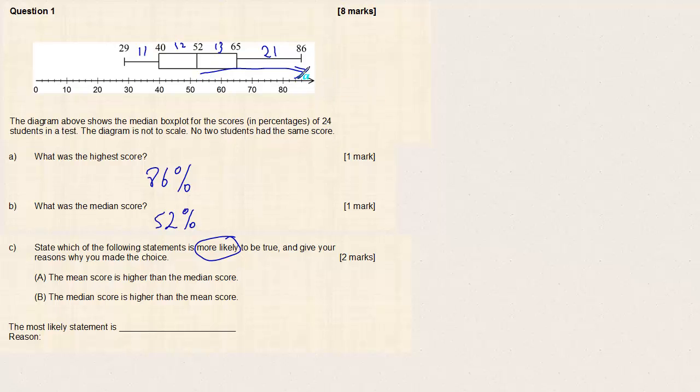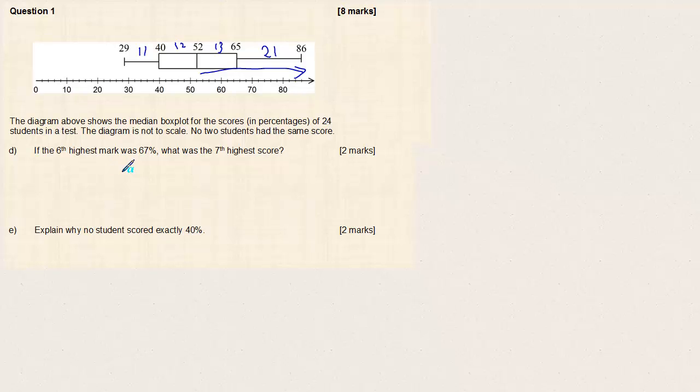That means we have positive skew, or skew to the right, in the data. And when that's the case, the mean is going to be higher than the median. It's not guaranteed because we don't know the exact distribution of the scores, but it's more likely. So the mean score is higher than the median score, and the reason is that the data is positively skewed.